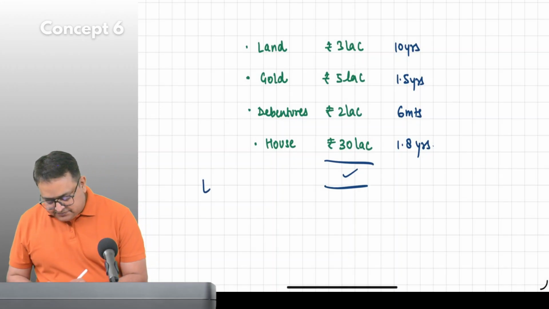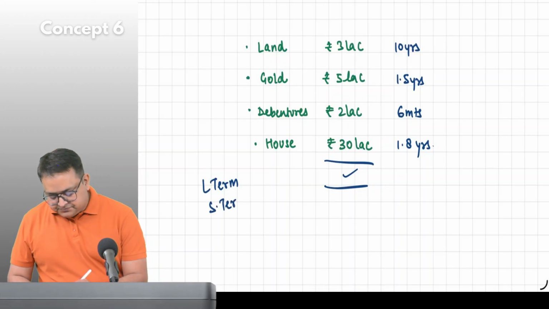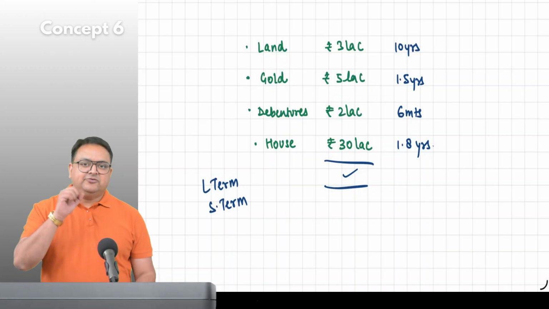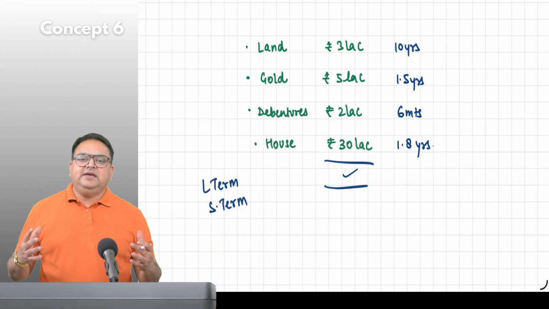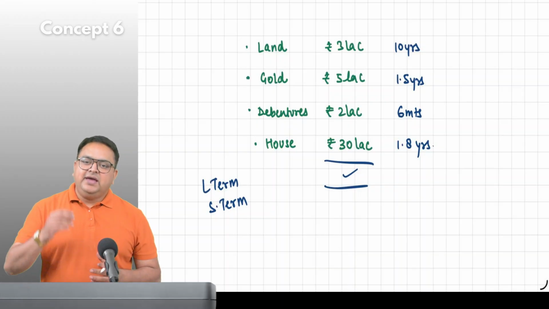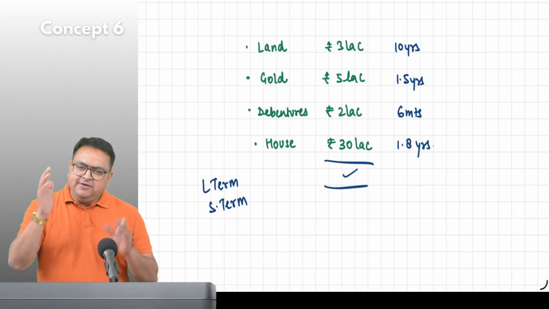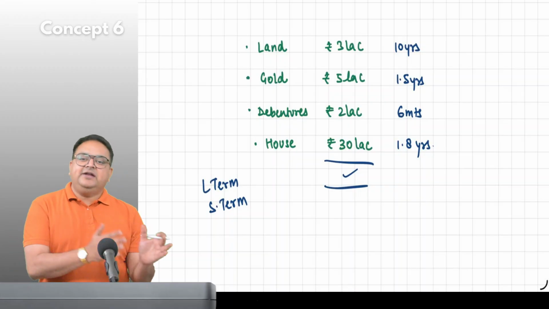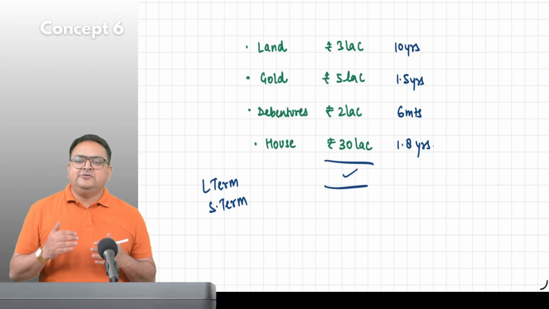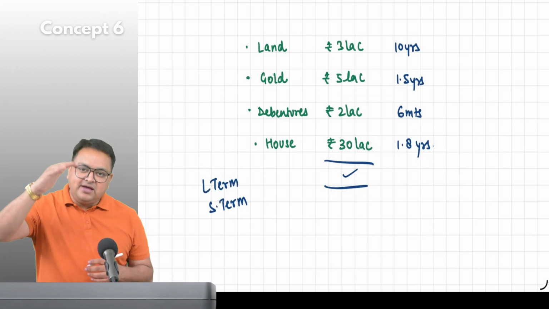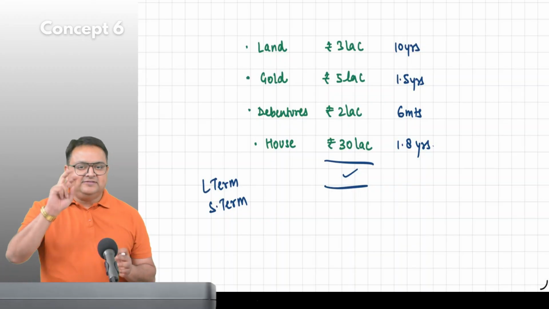One is long term. Don't write it. One is long term. Second is short term. So there are two types of capital gain. How will we see what is long term and what is short term? Any asset which you sell after holding for 2 years becomes long term. But if you sell before 2 years or exactly 2 years, it is short term. Got it?